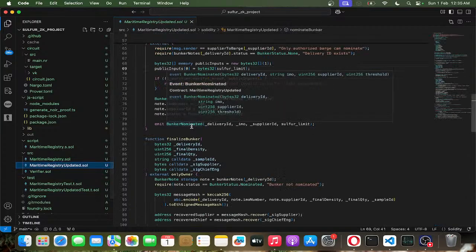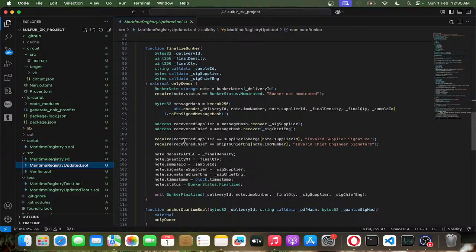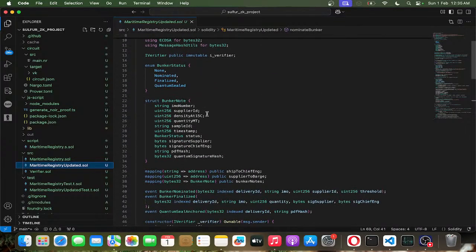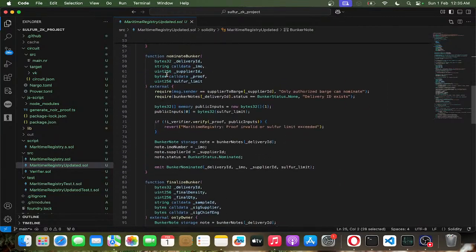So let me go through this updated contract. All of the functionalities are the same except for one thing. In the bunker node, we no longer have the sulfur content. Rather than that, inside this nominate function, instead of taking the sulfur content, we are taking two parameters. One is the proof and then the sulfur limit.